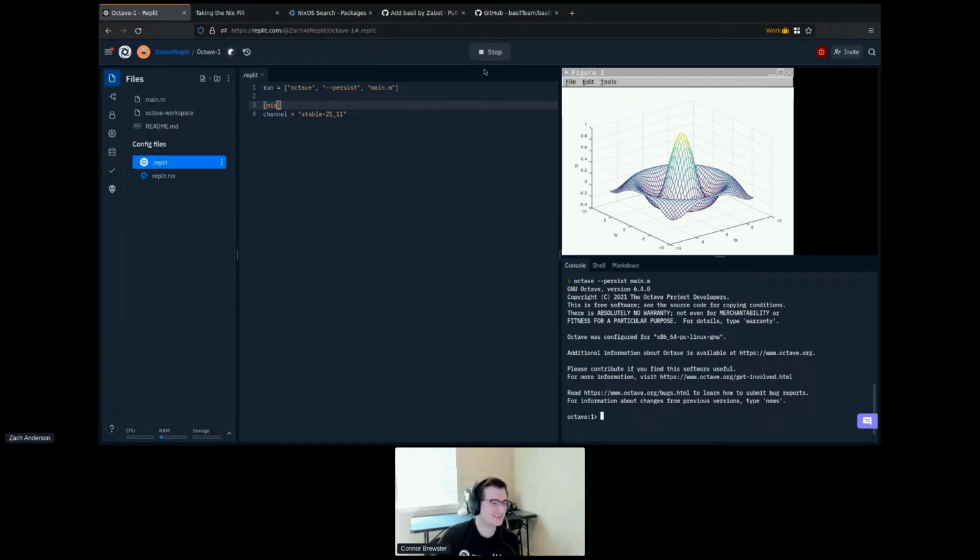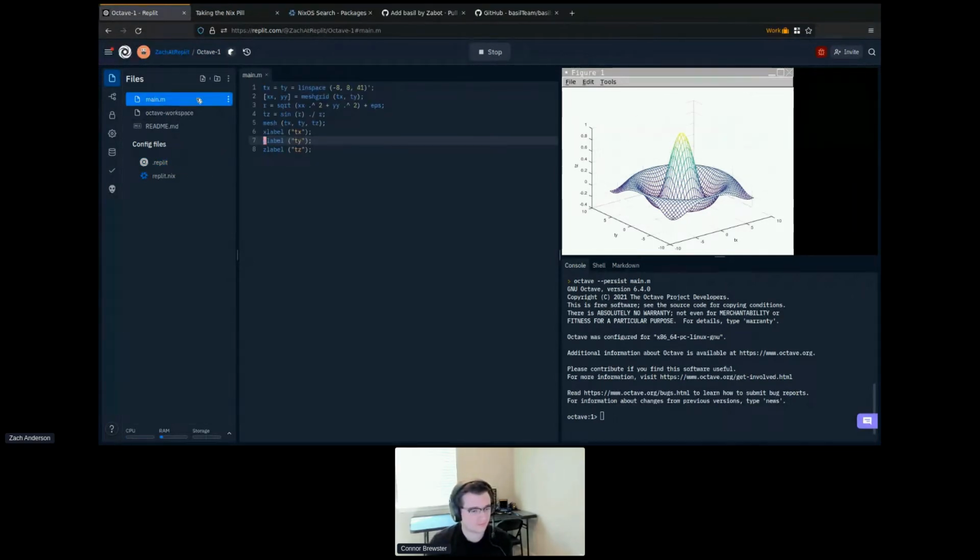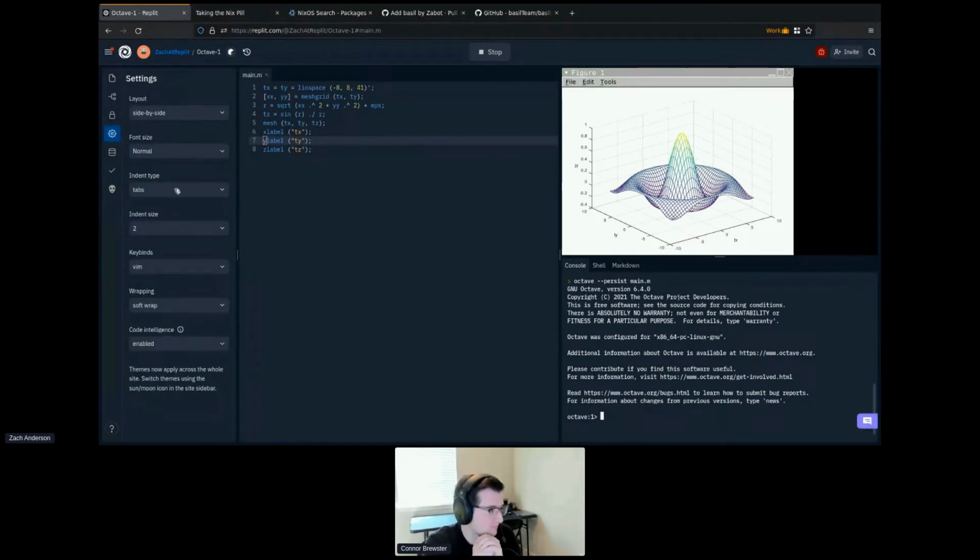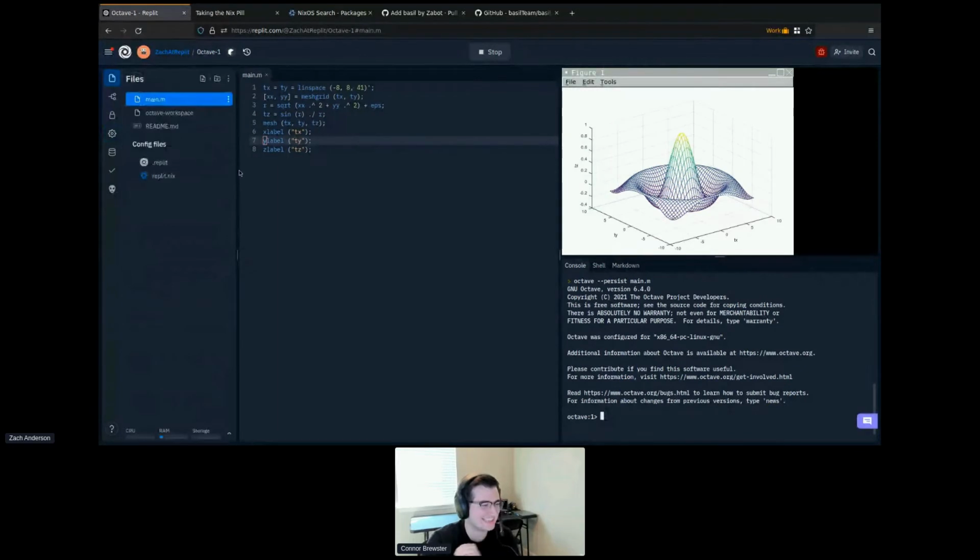And so now we have a REPL that is a lot closer to an environment for programming MATLAB. Vim keybinds are in the settings. You can set somewhere. Yeah, there you go. Keybinds, Vim. There's also Emacs, but you don't need that. So we've got an environment that's a lot closer to a MATLAB or an Octave style environment on Replit. But there's still a couple weird things.